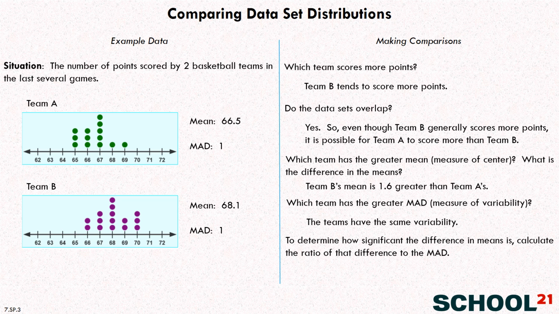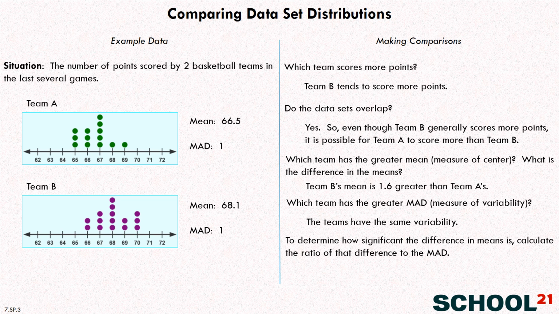To determine how significant the difference in means is, you can calculate the ratio of that difference to the MAD. So, for instance, when we say that Team B's mean is 1.6 greater than Team A's, if that's a huge amount when compared to the mean absolute deviation number, then that would be really meaningful. If it was really small compared to the mean absolute deviation number, in other words, the amount spread out was pretty similar to the actual difference in the means, then it's going to be less significant.